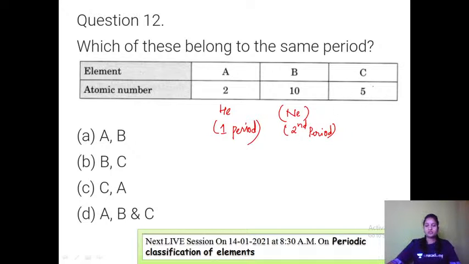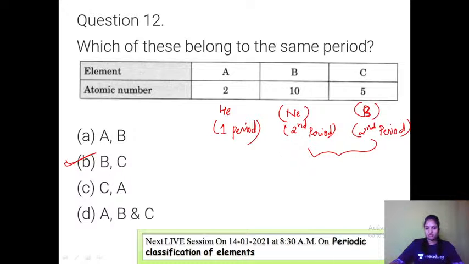How to identify, I will also tell if you do not know the atomic number. Then atomic number 5 is boron: hydrogen, helium, lithium, beryllium, boron. It is also in the second period. So definitely if you know the atomic number, you can write. But sometimes they may give different ones. So definitely you can say the answer is the second one. B and C belong to the same period.